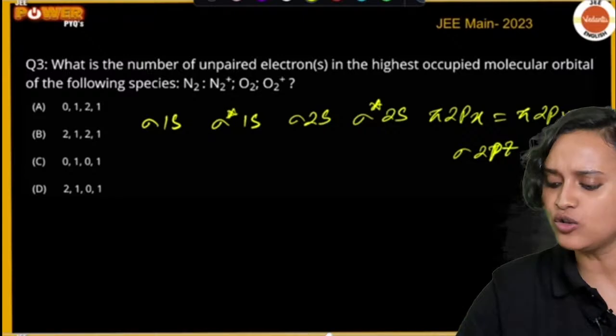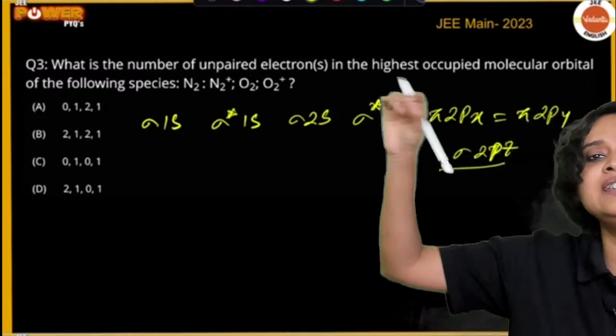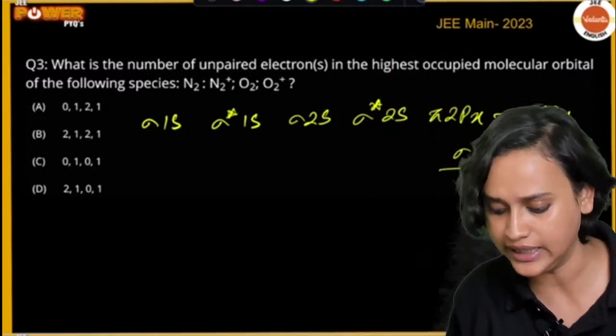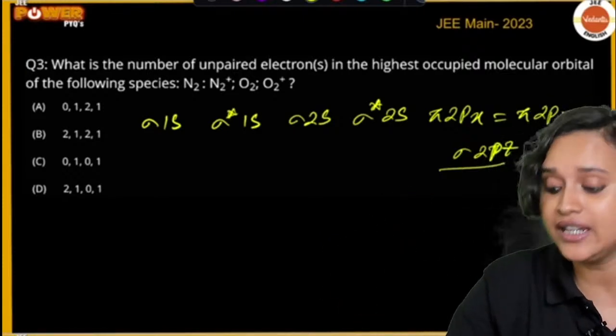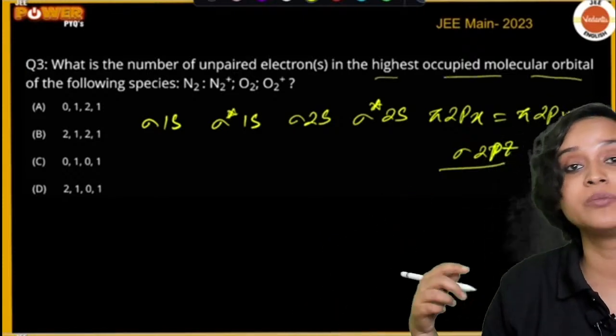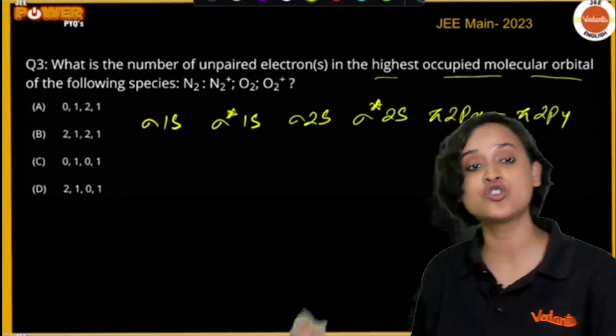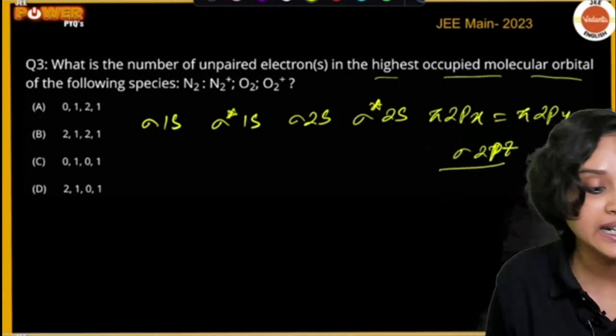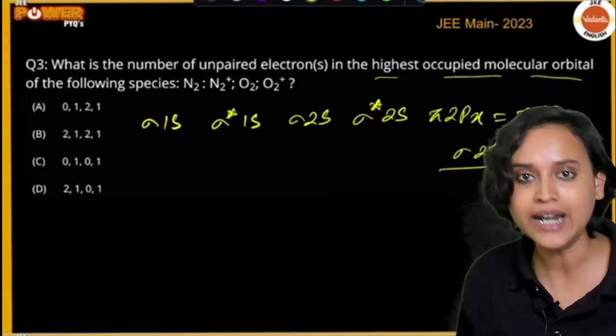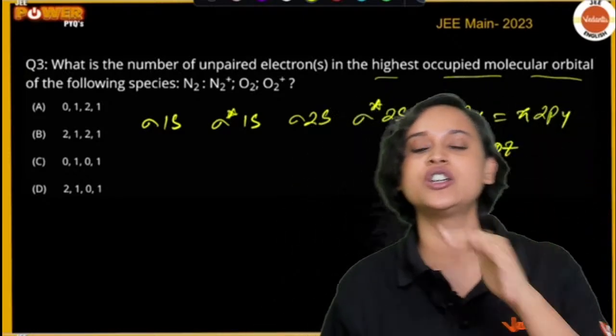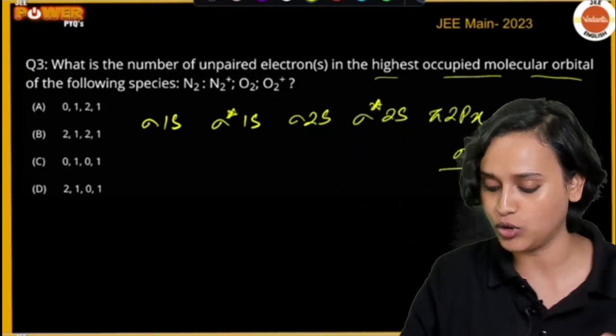Ideally, this sigma 2pz is going to be your highest occupied molecular orbital, which we abbreviate as HOMO, and the lowest unoccupied molecular orbital is LUMO.